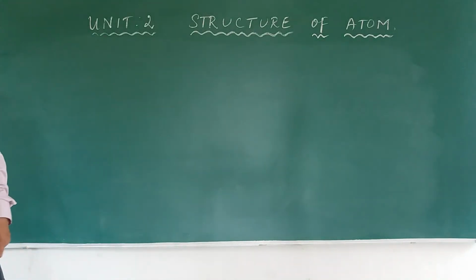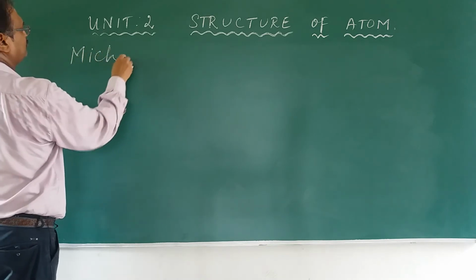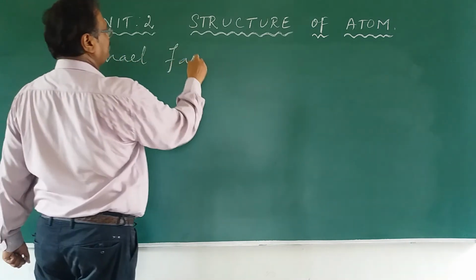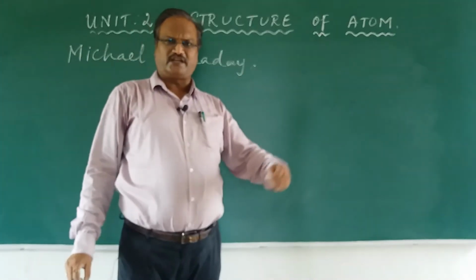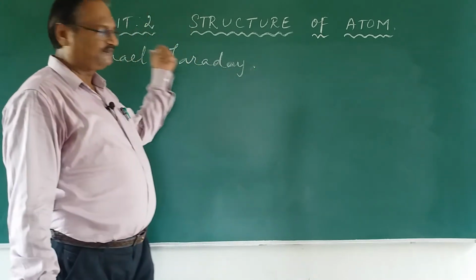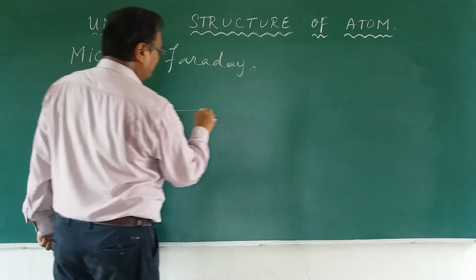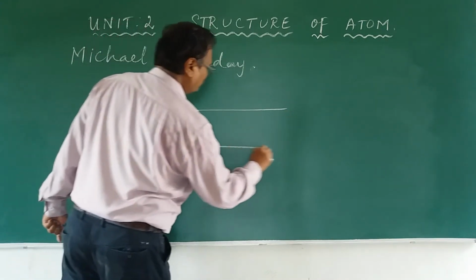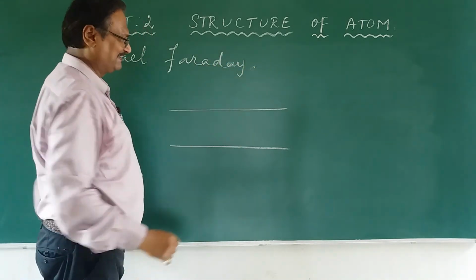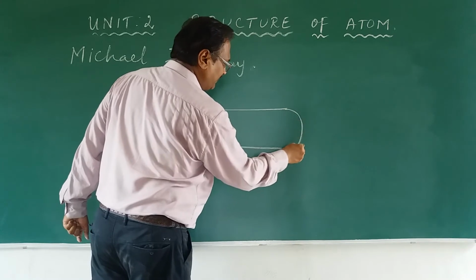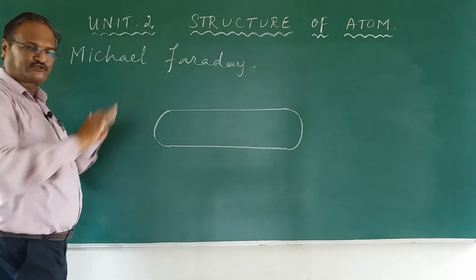Now, what did Michael Faraday do? Again I am talking about Michael Faraday. You will study about Faraday's laws of electromagnetic induction. In 10th you studied this also, the same Michael Faraday. What he did, he took a glass tube. Electrolysis he finished with liquids. Now he is coming to gases. See, this is how a creative mind thinks. A perseverant mind thinks. This is a glass tube.